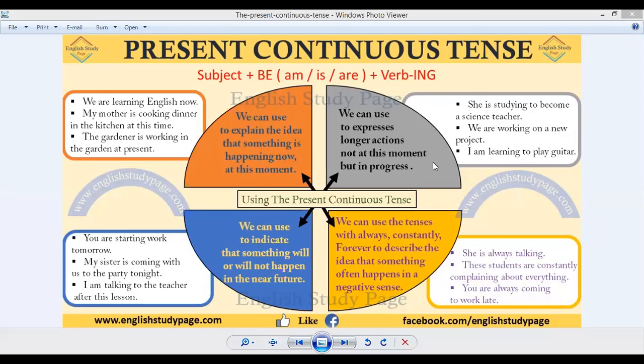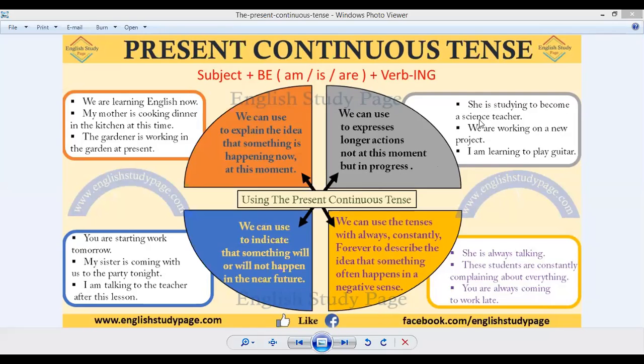But there are certain activities or actions in our life that are in progress, but it is not necessary that whenever we are speaking about those activities we should do all those activities at the time of speaking. So the same is written in the second part of this circle, the second usage of present continuous tense: longer actions that don't take place at the moment but are in progress. For example, here the examples are given.